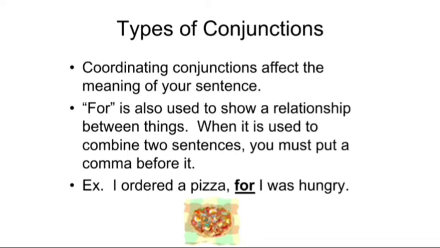Next, for is also used to show a relationship between things. When it is used to combine two sentences, you must use a comma. I ordered a pizza, comma, for I was hungry. So again here we have cause and effect.